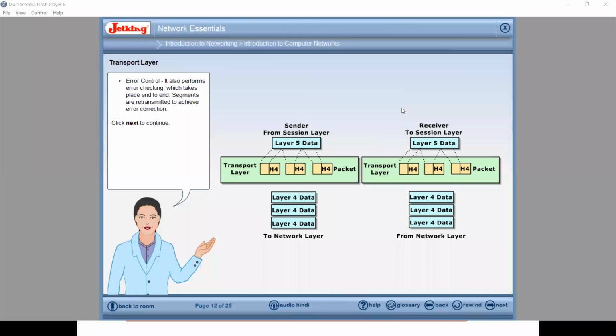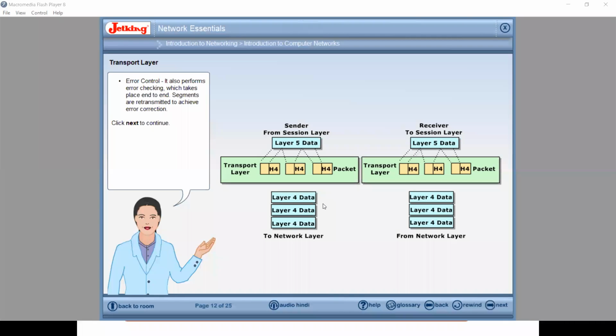Click Next to continue. So students, always remember one more responsibility that is added on the transport layer. That is what? Create the segments. That means whatever packets are there on the network layer, those packets are now converted to segments. That means one more header is attached. If you observe this H4, H3, H2, so all are the headers. यानी सिर्फ डेटा नहीं ट्रांसमिट होता है, along with the data, these headers are also attached. And when you are attaching the headers, that will give more and more functionality to that particular data.